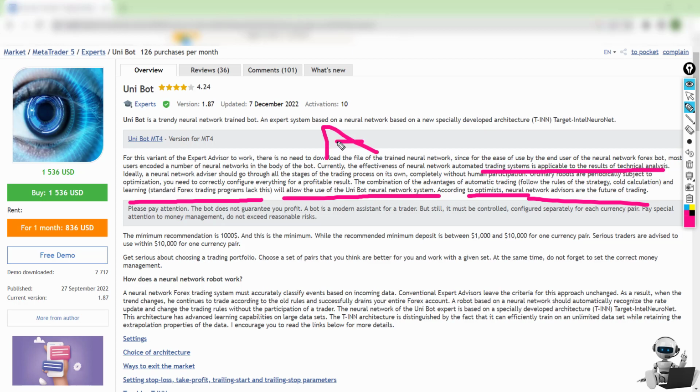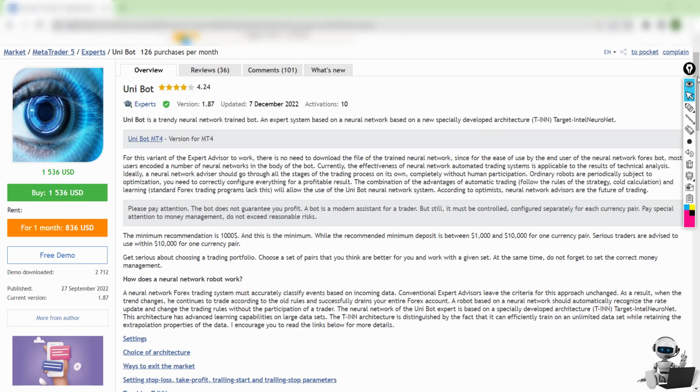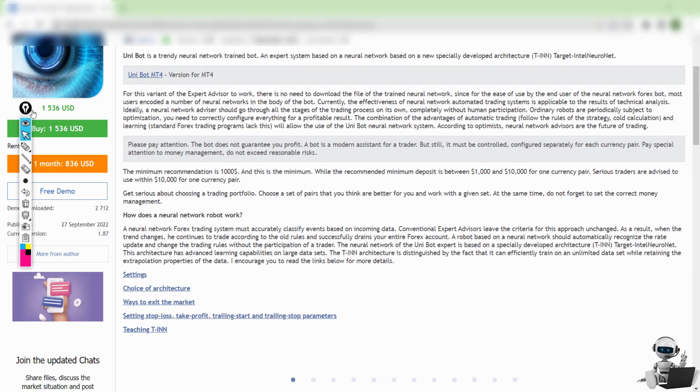Why not? If this is based on AI, of course it will provide a great result and it will be worth this price. But if it is like a regular network EA, I don't know if it is going to be worth it. So the minimum deposit is $1,000 for one pair, so you have to be careful.